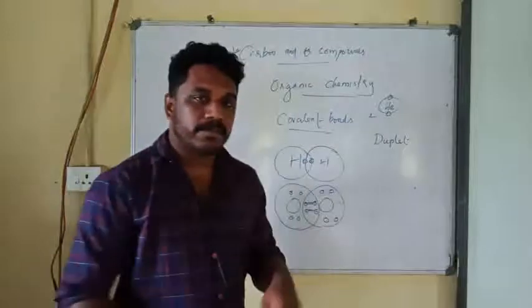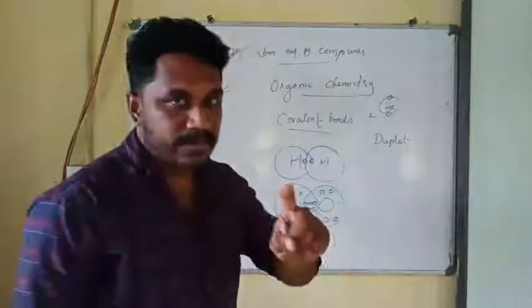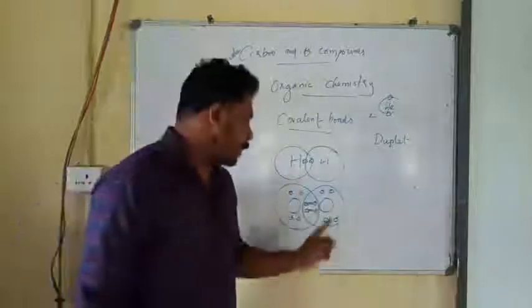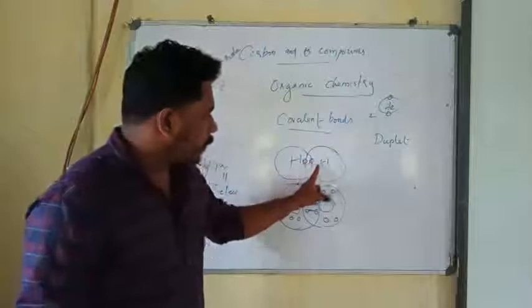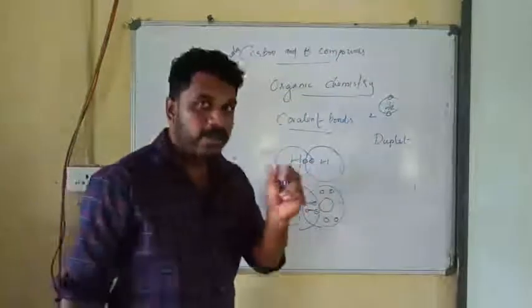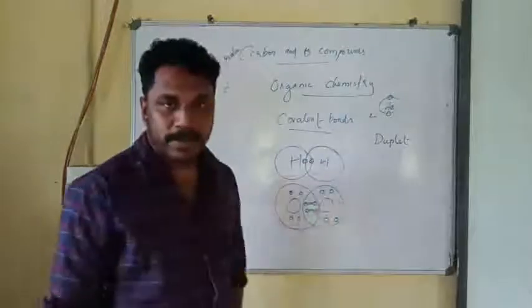If elements are combined through exchanging electrons, then it is called ionic bonding, which we studied in our previous class. This is covalent bonding. If only 1 pair of electrons is shared between elements, it is a single covalent bond.